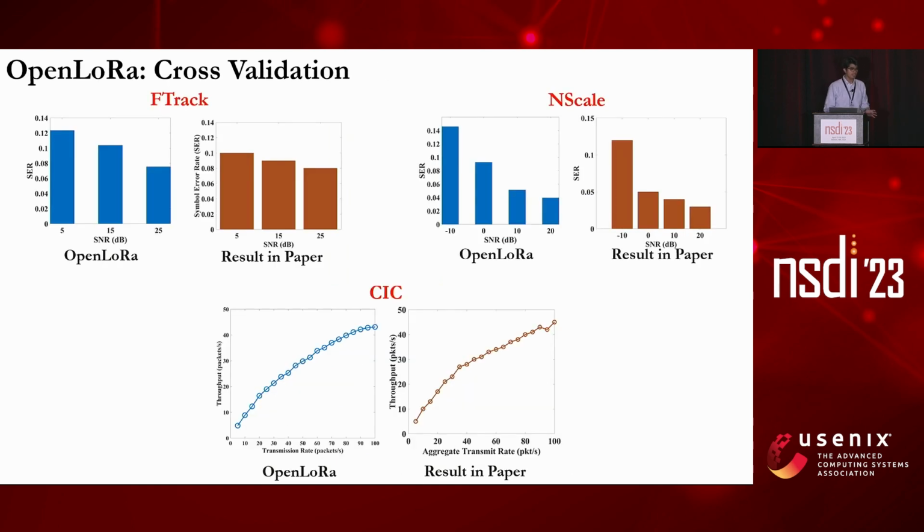We also wanted to check the correctness of our framework. In order to do that, in our paper, we present this cross-validation section in which we pick key scenarios from each of the works and try to recreate them. In the slide, the orange plots show the key results presented in each of the respective papers, and the blue plots show the results recreated by OpenLoRa. It can be observed that the results recreated by OpenLoRa match very well with the results presented in the respective papers. Therefore, this practice validates the accuracy and correctness of our algorithm.